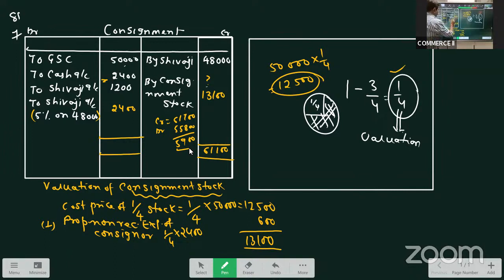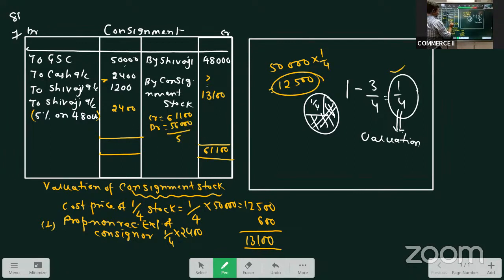If I'm right, it is 1. So 52,400, 53,600. This is 56,000. The credit side total is 61,100 and the debit side total is 52, 53, 55, 56,000.